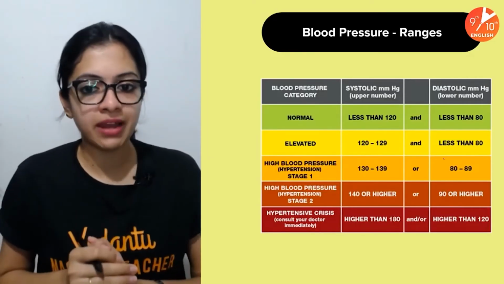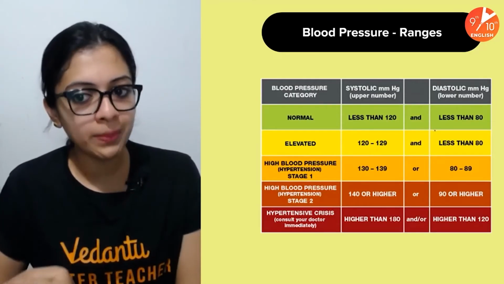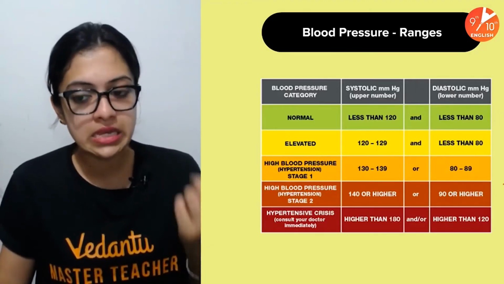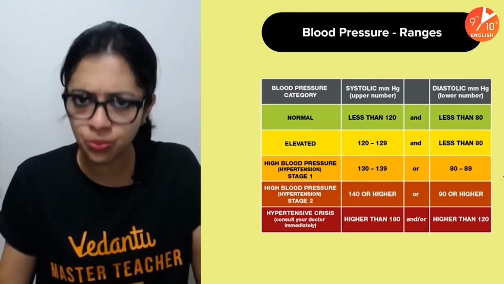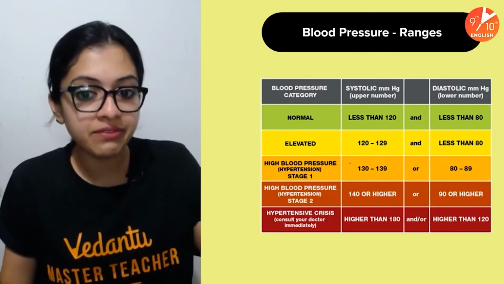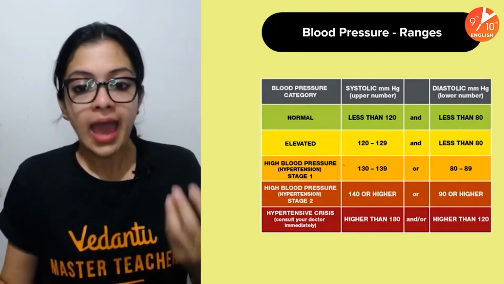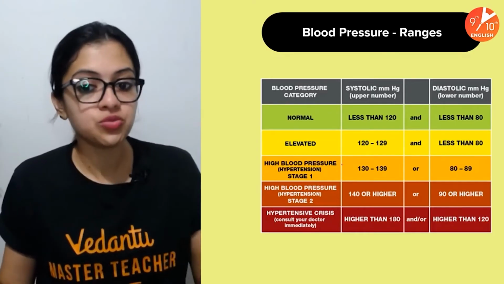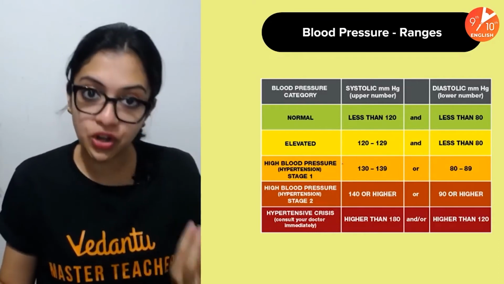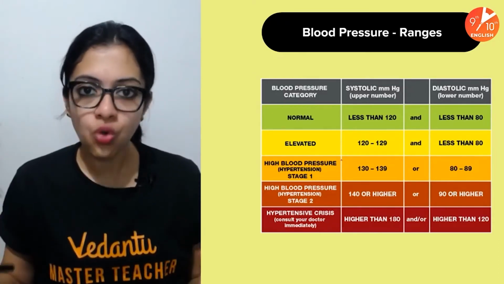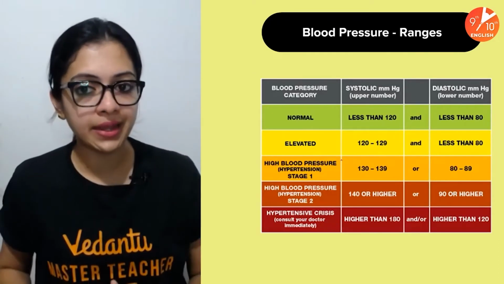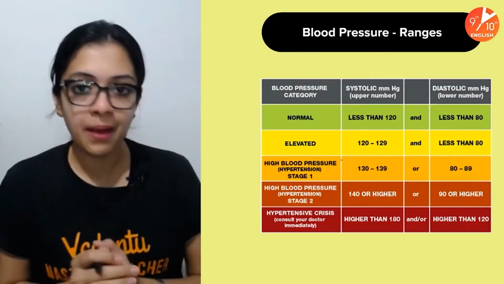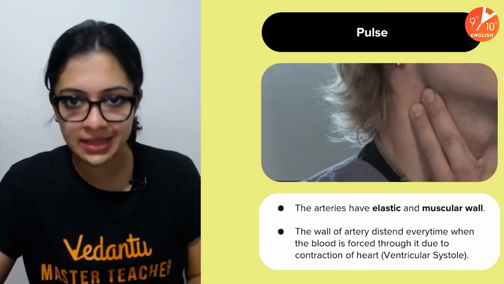These are the ranges of blood pressure. The normal range, which is normally systolic, would be less than 120. Diastolic would normally be within 80. If it's elevated, what should the values be? And what about hypertension stage 1, stage 2, and a hypertensive crisis? This is just there for you to know. Just in case any application-based question does come up in your exam, you must be familiar with these values.